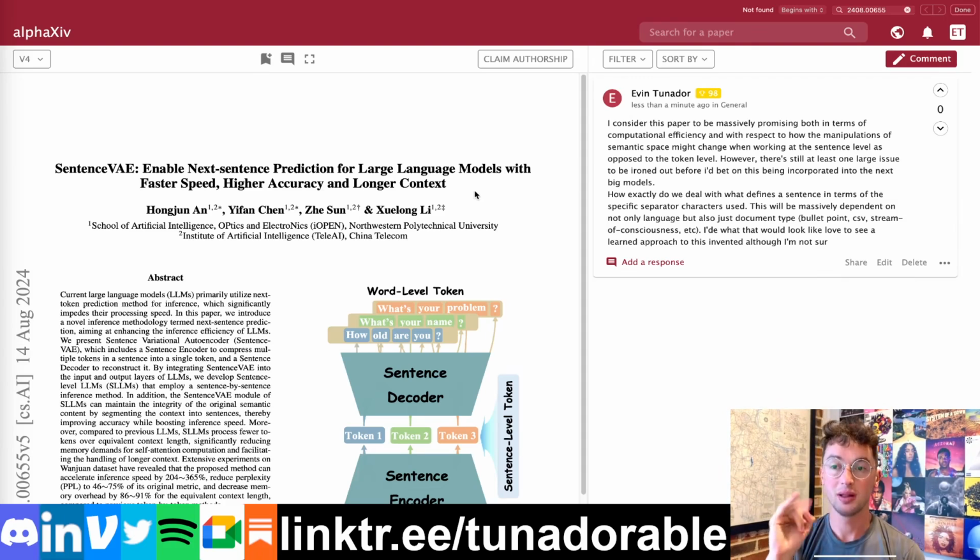And more importantly to me, it seems like it allows these models to think, quote unquote, in a level of abstraction that I, anyways, predict will be very advantageous for actual learning. Of course, there are still issues to be ironed out, but stick around if you're excited about new architectures, because this is a very, very cool one that, as far as any I've seen in the past few months, I think is one of the most likely to actually be incorporated into mainstream models pretty soon here. We need more results, of course, but I'm excited about it.